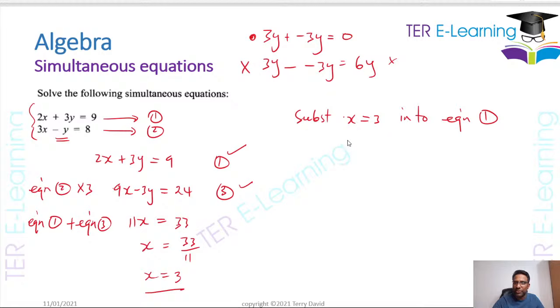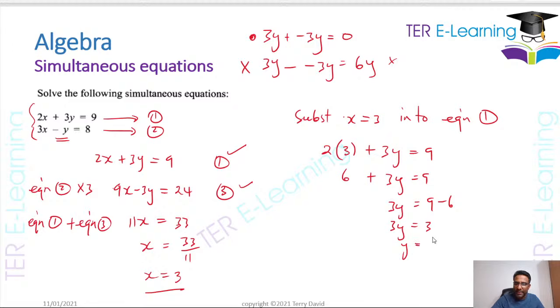So I'm going to go back to my original equation 1. So this is going to be 2 multiplied by 3 plus 3y is equal to 9. So 3 times 2 is 6, plus 3y is equal to 9. So 3y is equal to 9 minus 6, which gives me 3. And therefore y is equal to 3 over 3. So y is equal to 1, right? So these are my solutions. X equals 3 and y is equal to 1.